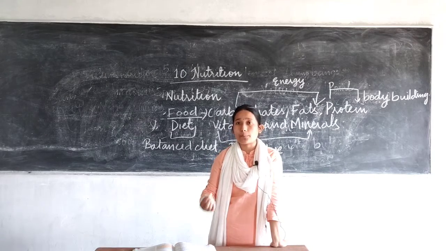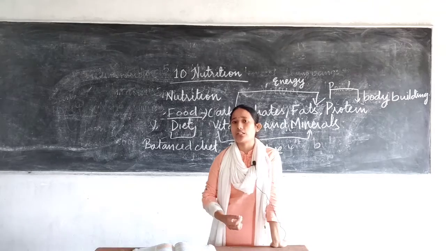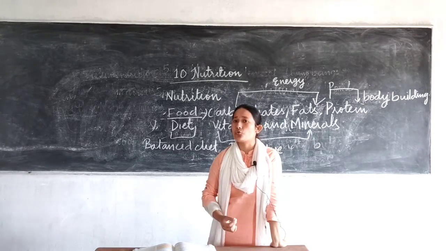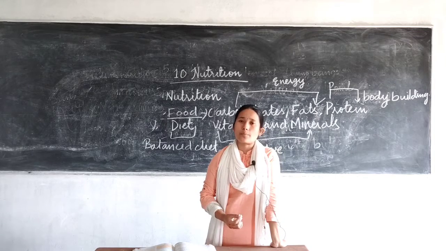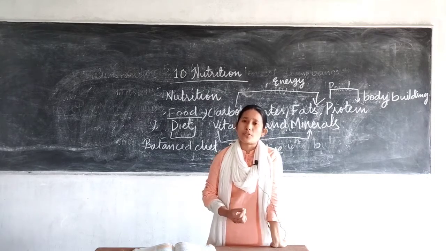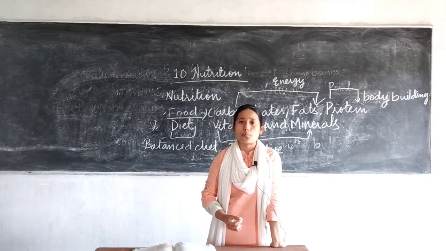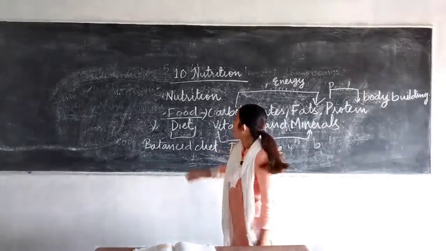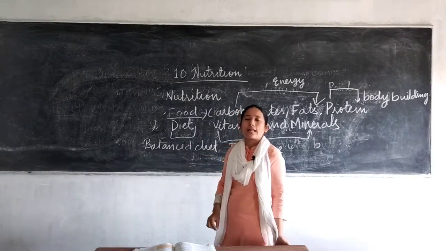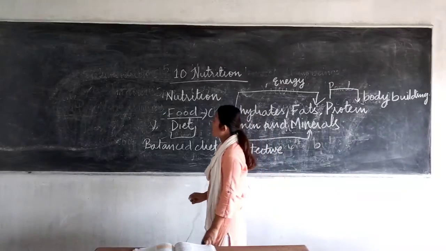If you see a sick person, they are given more vegetables, green leafy vegetables, and fruits. When you visit a sick person, do you take rice with you? No, you take fruits for them, so that their immune system is boosted, right? So it depends upon the special needs of a person also. Pregnant women need a different category of food for their health in order to remain fit. So that's all about your balanced diet. The composition of a balanced diet varies from person to person.